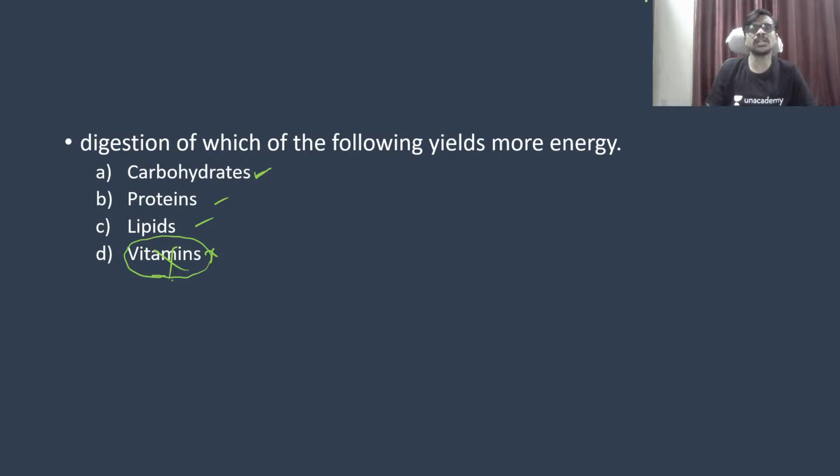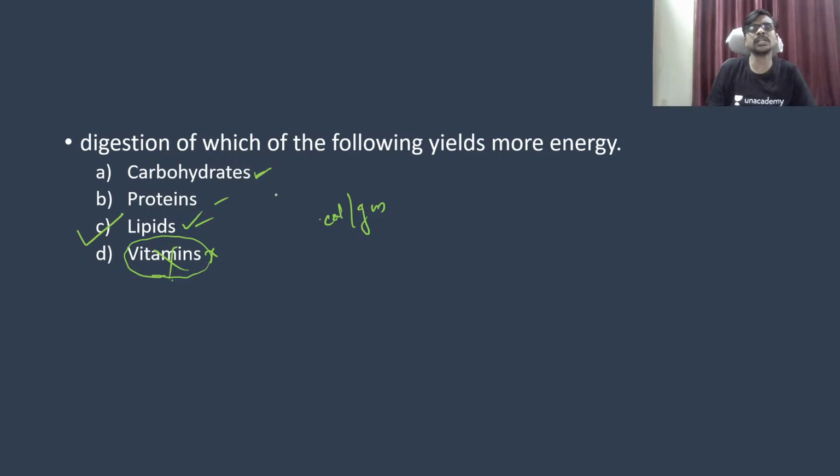So actually the digestion of lipid yields more energy. Okay, then protein and then carbohydrate, because if you see the energy in kilocalories per gram, you will have the highest value for lipid, and that's why your answer is lipid.